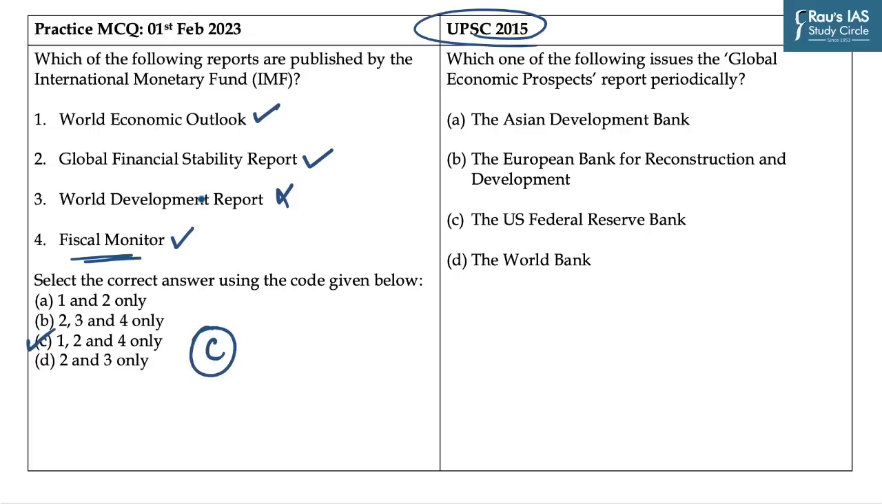You can also solve this question by elimination technique. If you are aware that World Development Report is released by the World Bank, you can eliminate option B and option D. In this way, you come close to the answer. And if you have any piece of information regarding Fiscal Monitor, you will reach the correct answer, which is C. And the answer to the previous question is D, as it is the World Bank which releases the Global Economic Prospects Report. Try to remember this particular information as it can be asked in UPSC Prelims exam 2023.